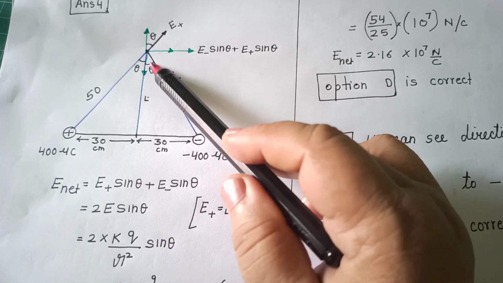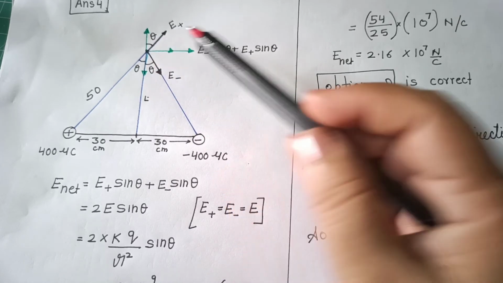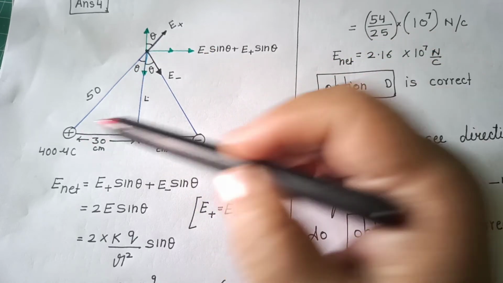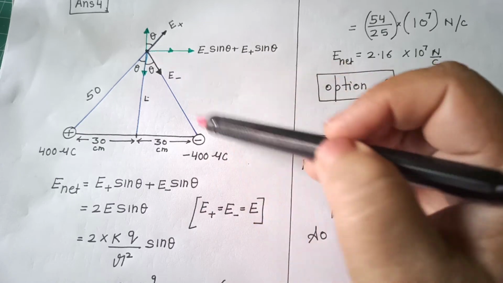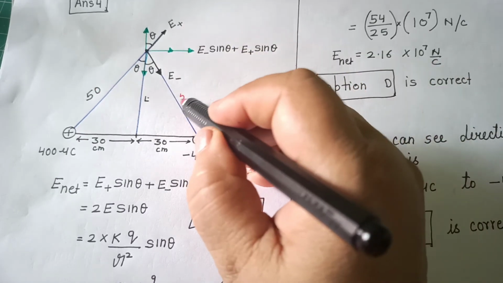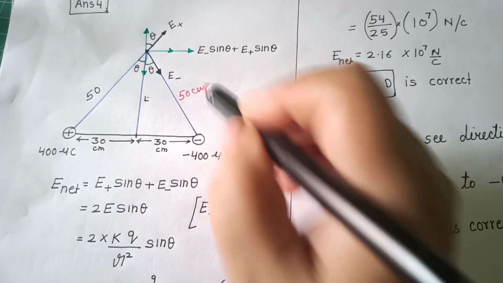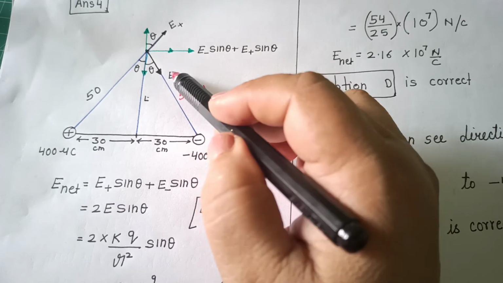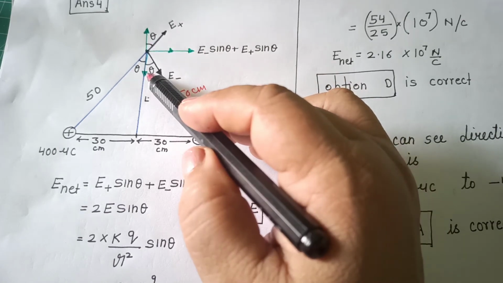Now obviously you have to resolve both the fields here. So since the magnitude of the charges and distance of the charges from the point are both 50 centimeter, electric field E plus and E minus will be same in magnitude, only the directions will be different.